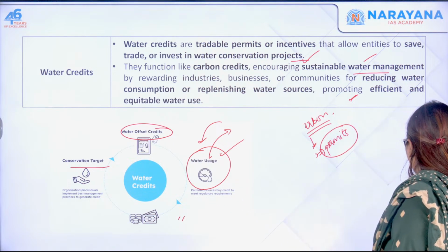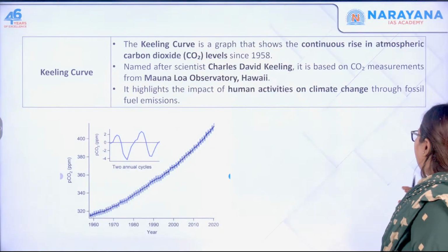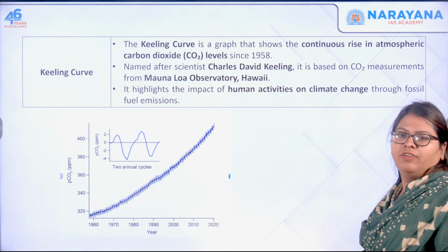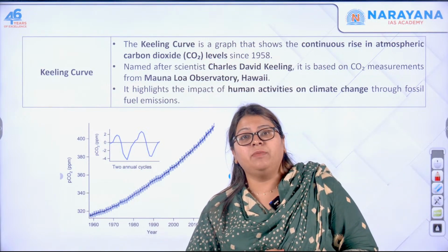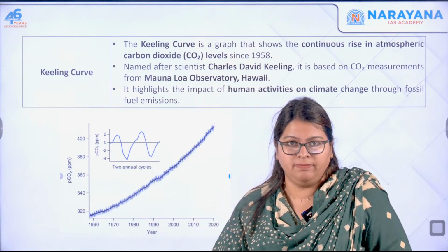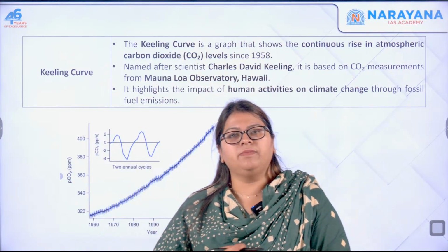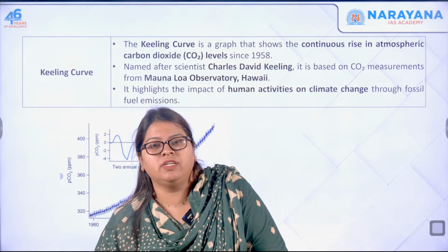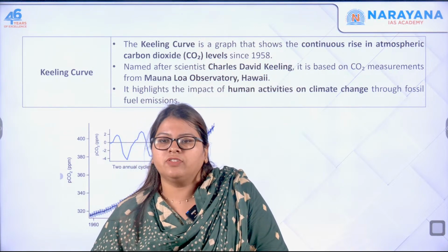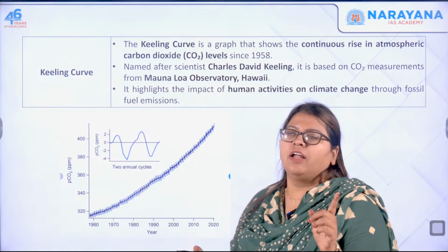Now let's move to the next one, called the Keeling curve. Sometimes seen in the news, if they ask like that, it might seem to be a measure of unemployment and poverty, or it depicts inequality, like the Gini coefficient. Don't get confused.